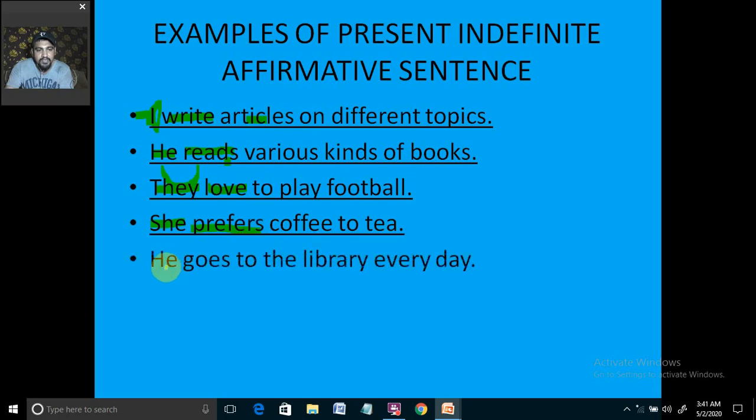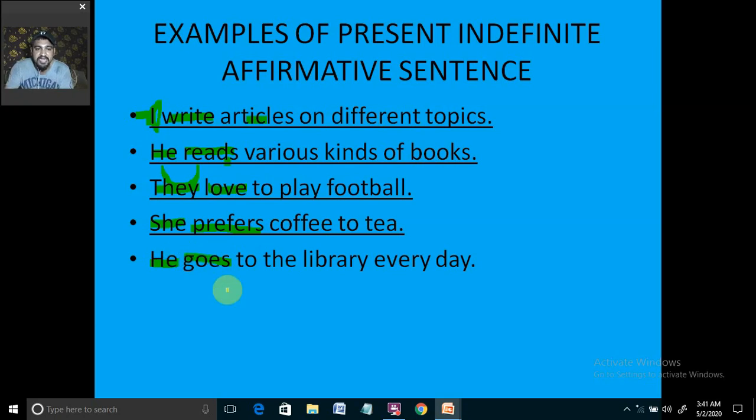Then you see he. This is one of the examples that I wanted to show. After o, es is to be applied. I told you that. Okay, he is the singular subject, and with that one we know that we have to use s or es. But how do we decide s or es?